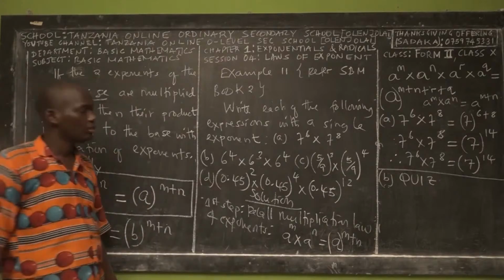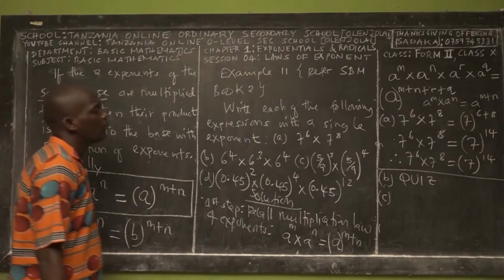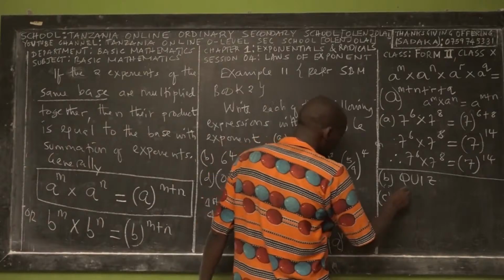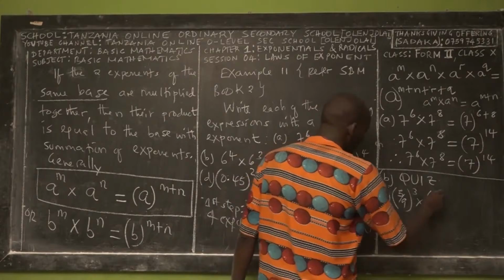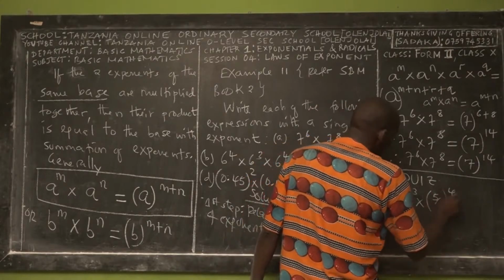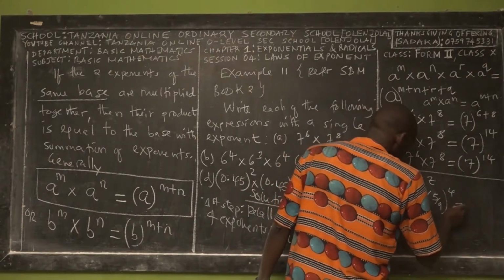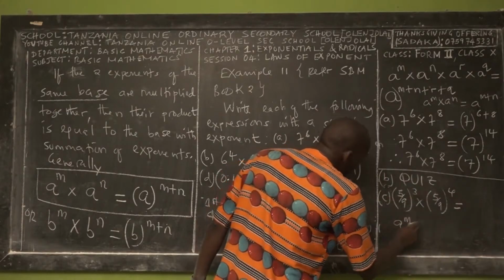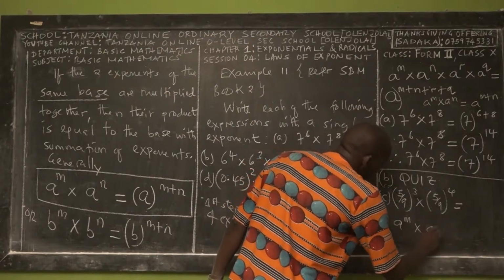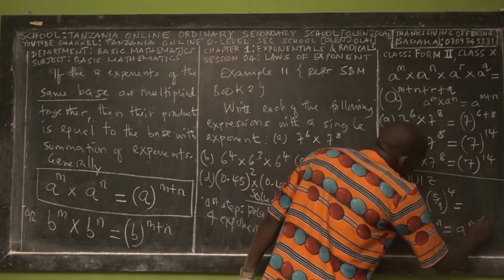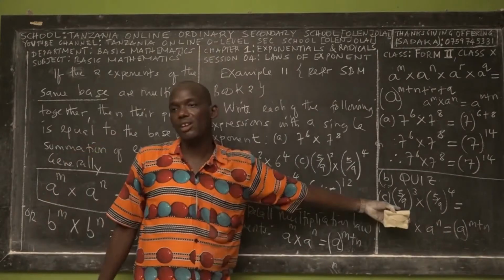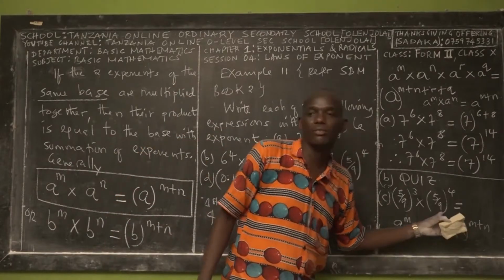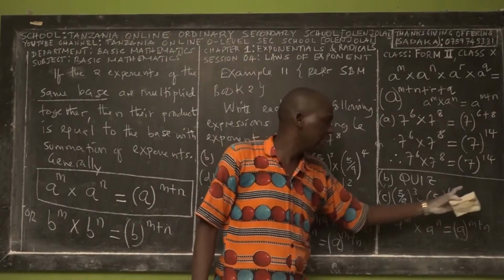Right? Yes. Then let us go to Roman C because I want to challenge you. Roman C, we have what? We're given 5 over 9 power 3 times 5 over 9 power 4. Don't worry. The key point, I told you that if you have a power m times a power n, the answer is equal to a power m plus n. Right? So what is the base of the first exponent? 5 over 9. What is the base of the second exponent? 5 over 9. What are the exponents? 3, and here it is 4.